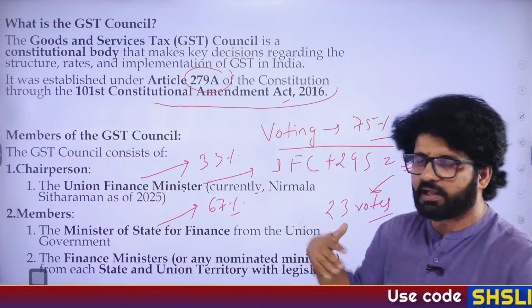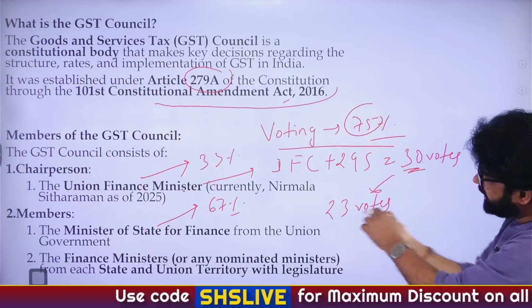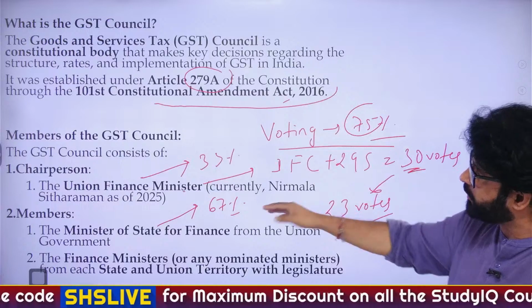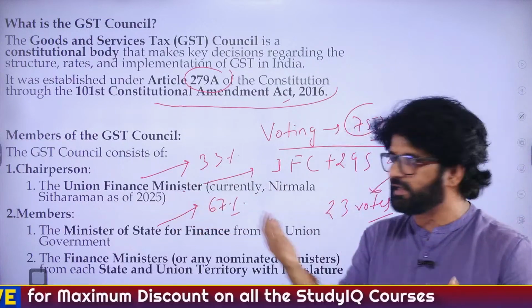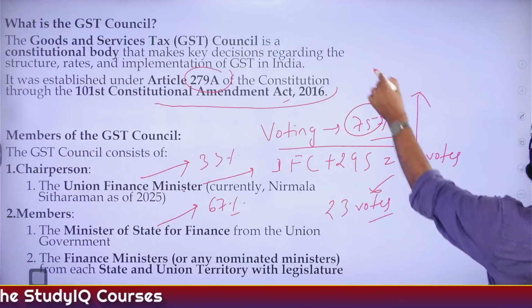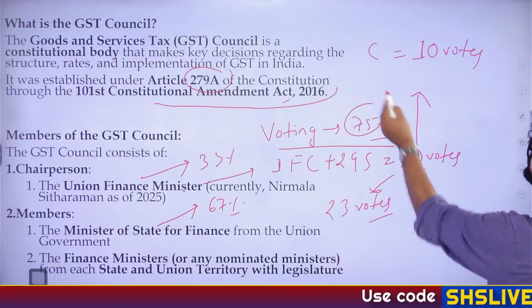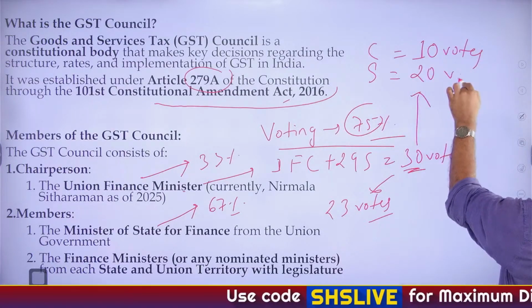If this whole thing, they are taking a decision, it has to pass through, it requires 75% voting. So 23 votes have to be given. Now, if we talk about weightage, the Union Finance Minister or Center has 33% weightage. That means from these 30 votes, 10 votes belong to the Center. You have to take out 33% of these 30 votes. And for states, 20 votes.